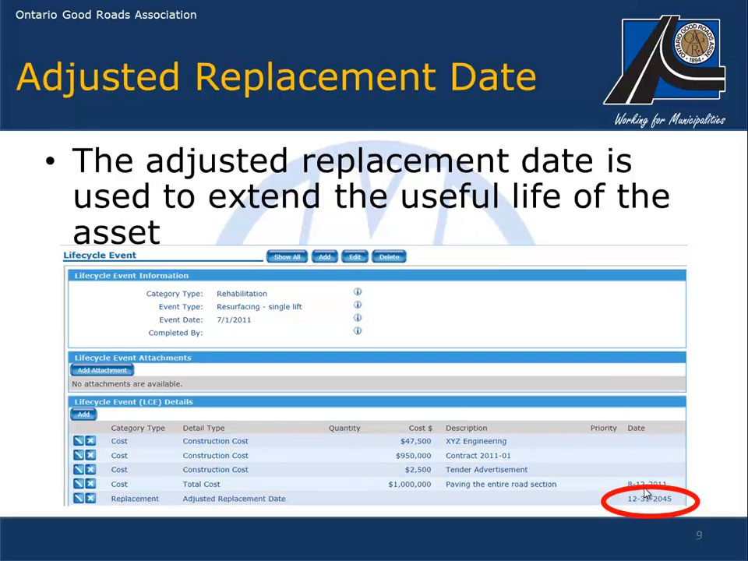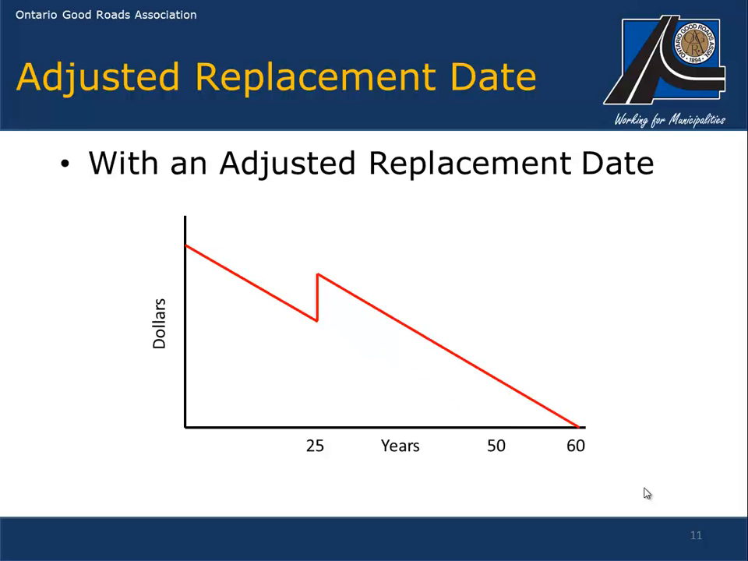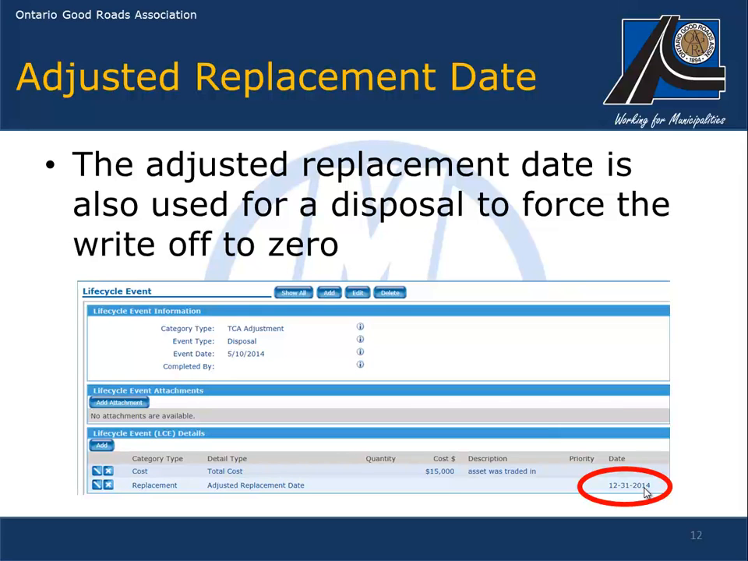The adjusted replacement date is used to extend the useful life of the asset. In this example, the lifecycle event was a 2011 event. The adjusted replacement date must reflect the time frame over which you want to amortize this betterment to the asset. Without an adjusted replacement date, the 25-year betterment to the asset would be amortized over the remaining useful life of the original asset. With an adjusted replacement date, that same betterment would be amortized, in this example, over an additional 10 years. The adjusted replacement date is also used for a disposal to force the write-off to zero.